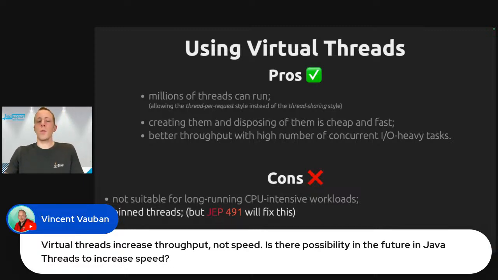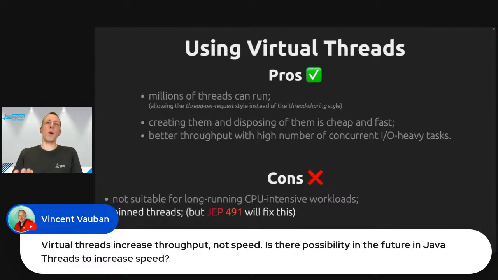There are two ways to fix this if you want. You could replace your synchronized blocks with more advanced locking mechanisms like re-entrant locks or perhaps countdown latches, because if you use them, they will not cause the thread pinning. Or you could wait for Java 24 to be released, right?